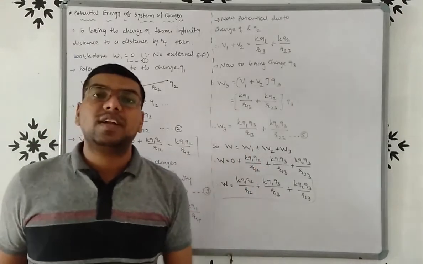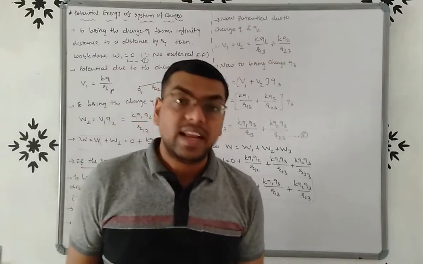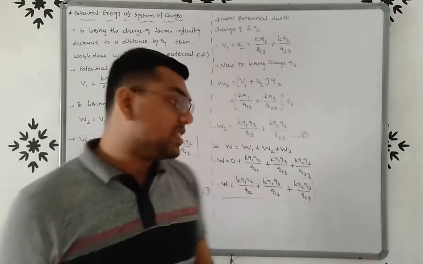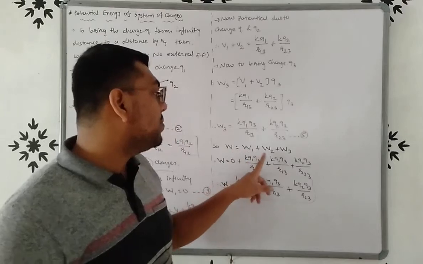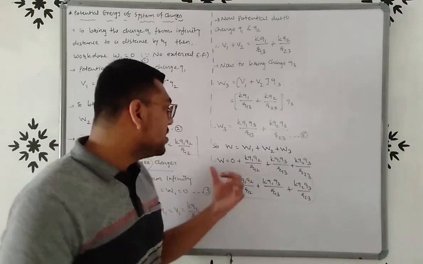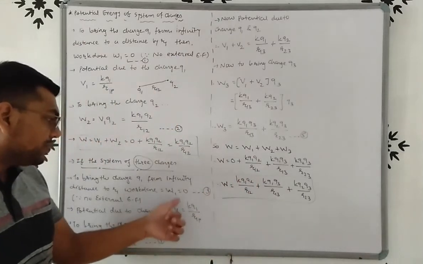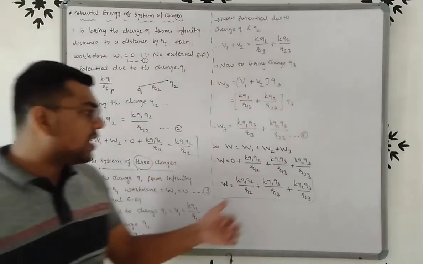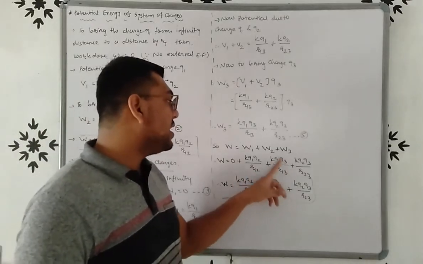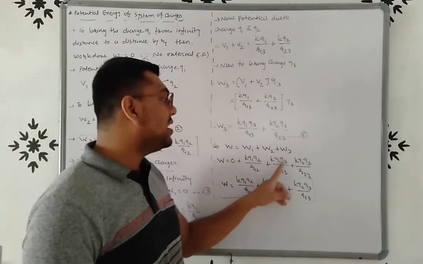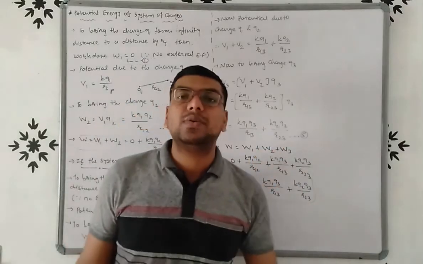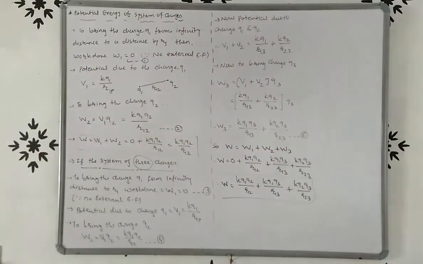So the total work done, or we can say the total potential energy of a system of three charges, W is equal to W1 plus W2 plus W3. W1 is 0, W2 is KQ1Q2 upon R12, plus W3, that is KQ1Q3 upon R13 plus KQ2Q3 upon R23. So this is the equation of potential energy of a system of three charges.